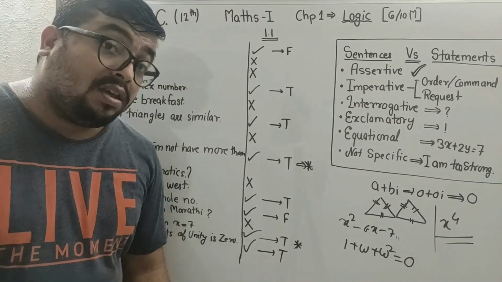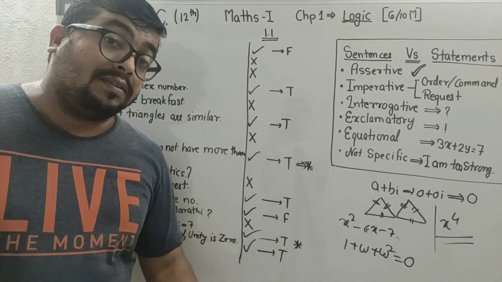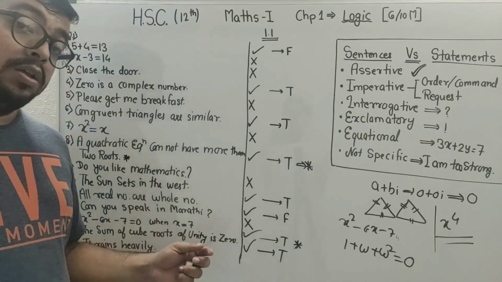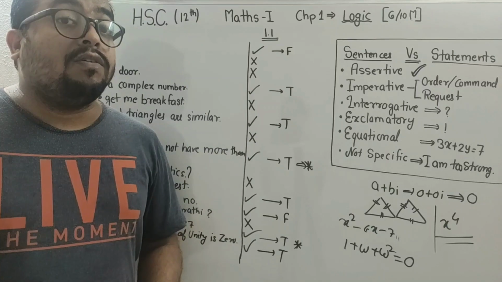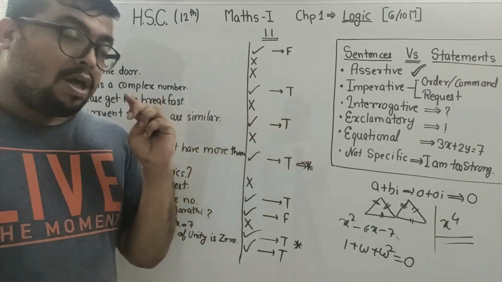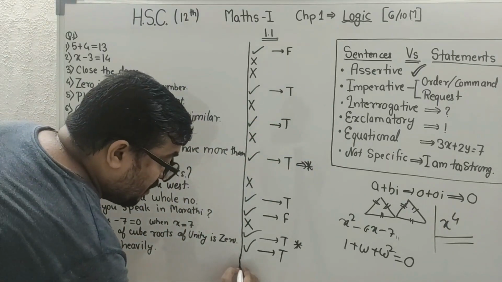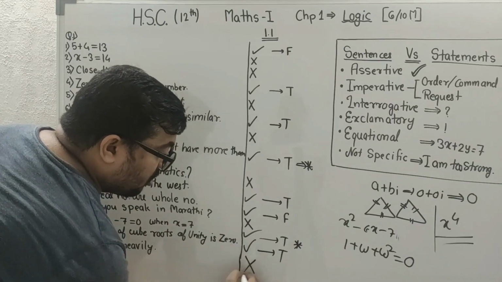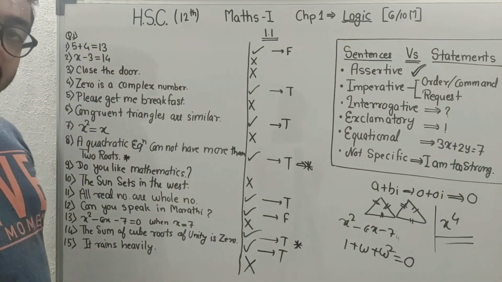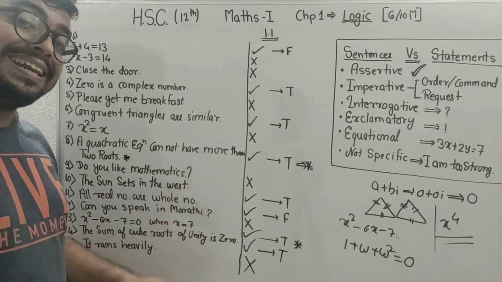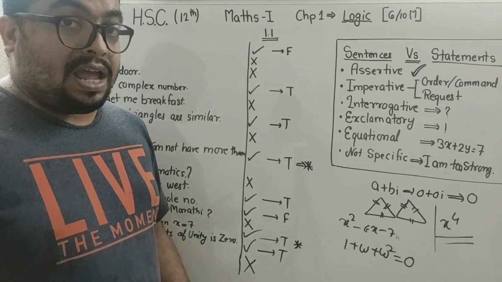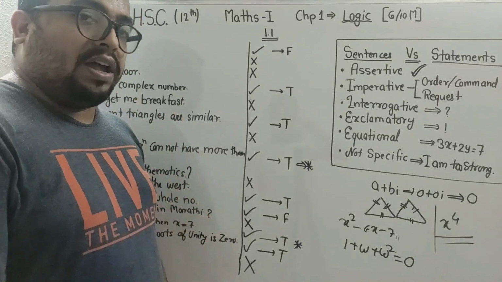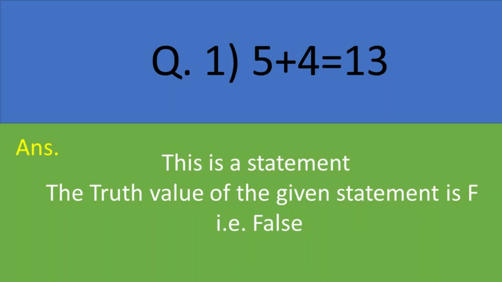Now, this is not a specific sentence as I earlier told you. किसी को लगेगा बेटा that yes it rained heavily, but someone look, no, it's normal rain. So this is not a specific sentence. This is not a statement. Okay? In such a way, you should understand what is sentence and what is statement. Okay? Let's go ahead and how to write this.